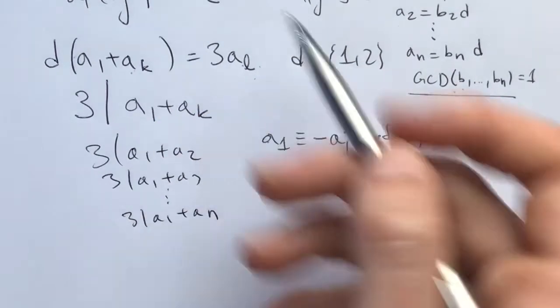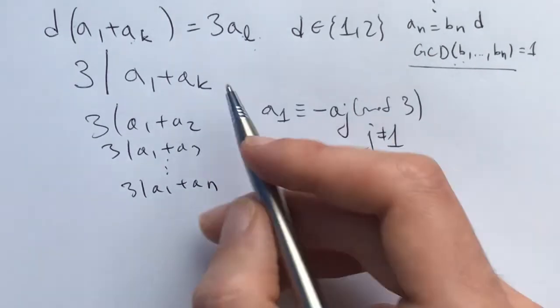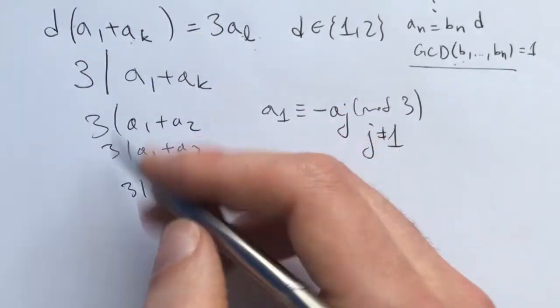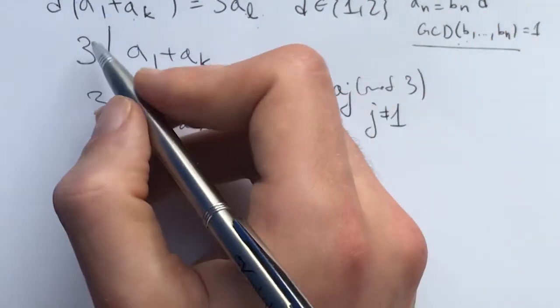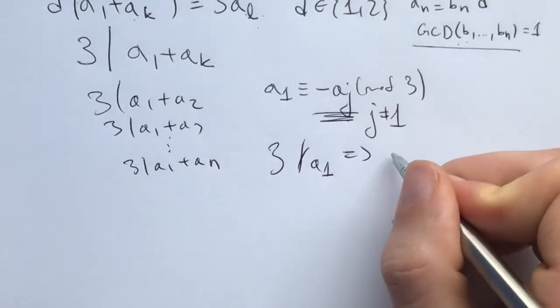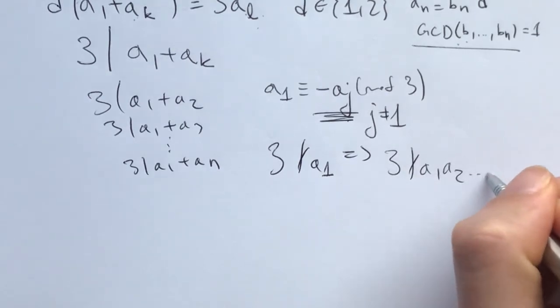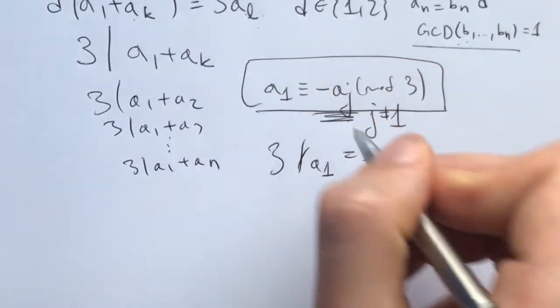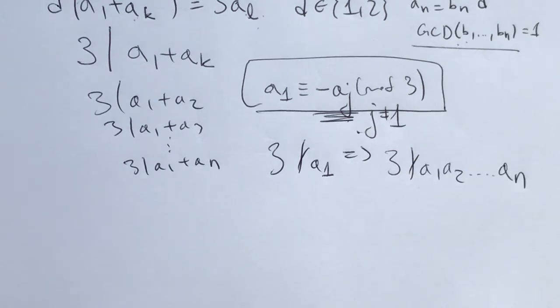Now, what that means is if their greatest common divisor is 1, all of them can't be divisible by 3 simultaneously, which means we can take the other case, without loss of generality, that 3 doesn't divide a1, which in turn implies, because of this, that 3 doesn't divide any one of these numbers. So what you get from here is that all of these numbers are either 1 or negative 1 modulo 3. And in fact, there are 2 cases. Either a1 is 1 modulo 3 and all the other ones are negative 1 mod 3, or a1 is 2 or negative 1 mod 3 and all the other numbers are 1 modulo 3.